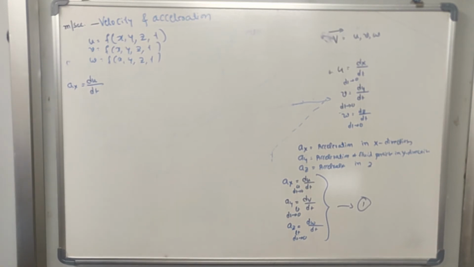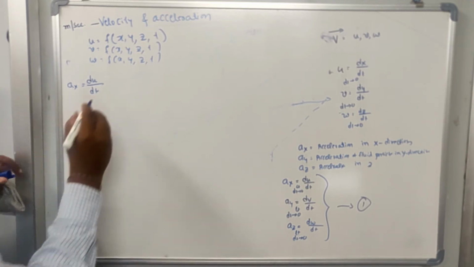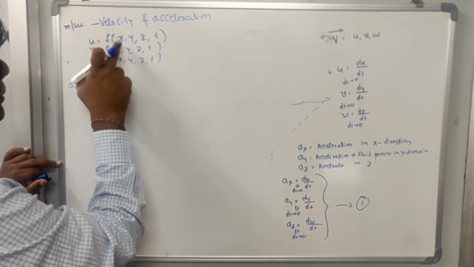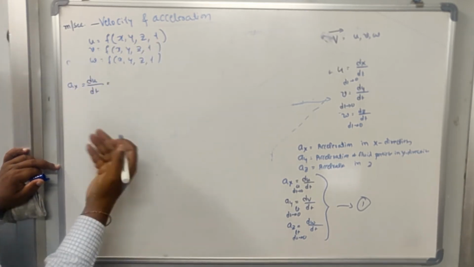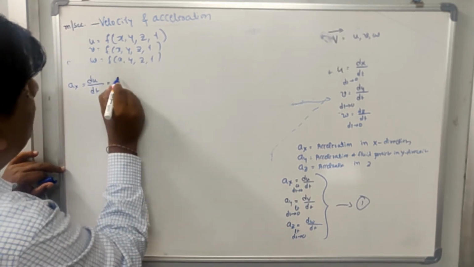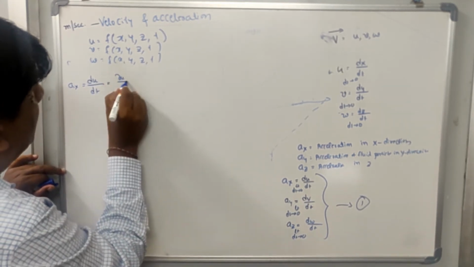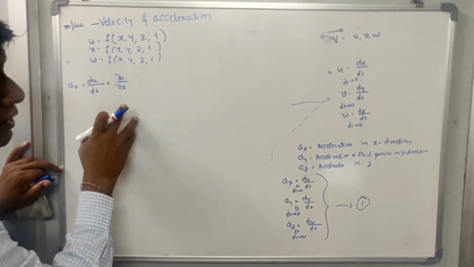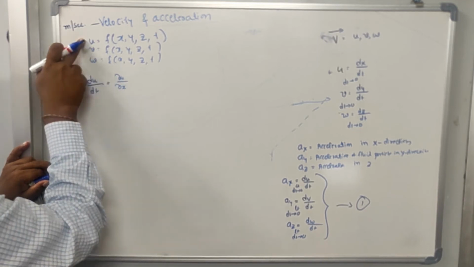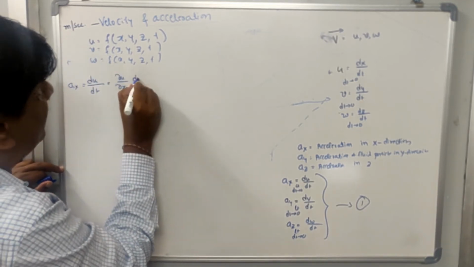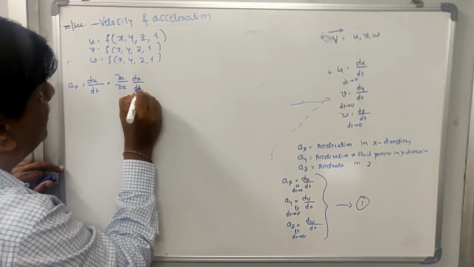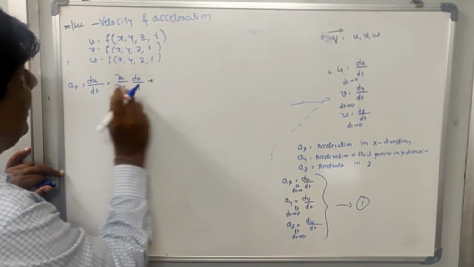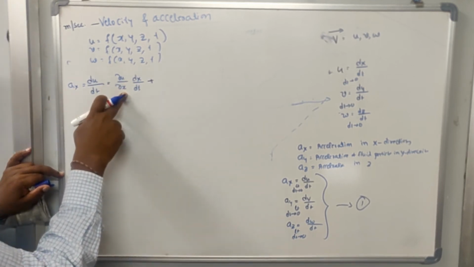Because u varies with respect to time and space, with respect to x, y, z, I will take del u by del x, then since x is also a function of time, dx by dt. Plus, why am I taking these derivative terms?